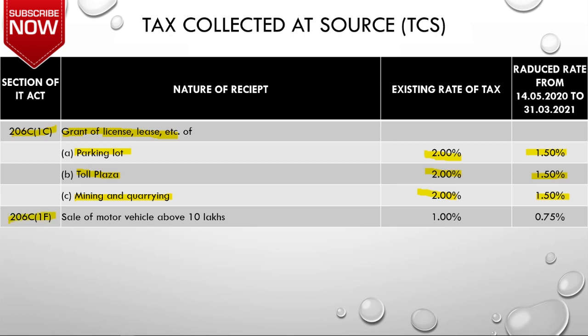Then next section is 206C, subsection 1F, which talks about the sale of motor vehicles above 10 lakh. This is applicable for all the dealers who are selling motor vehicles. So if you are selling any motor vehicle for more than 10 lakhs, then you need to collect TCS under this section. So what is the rate? The existing rate was 1% and now it has become 0.75%.